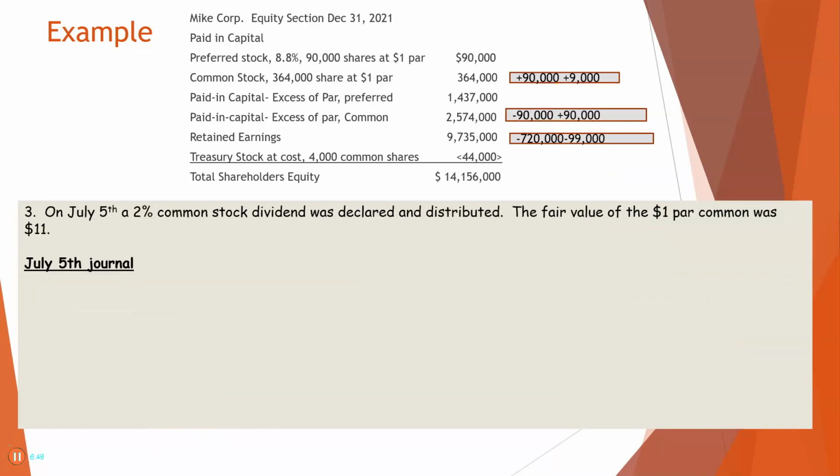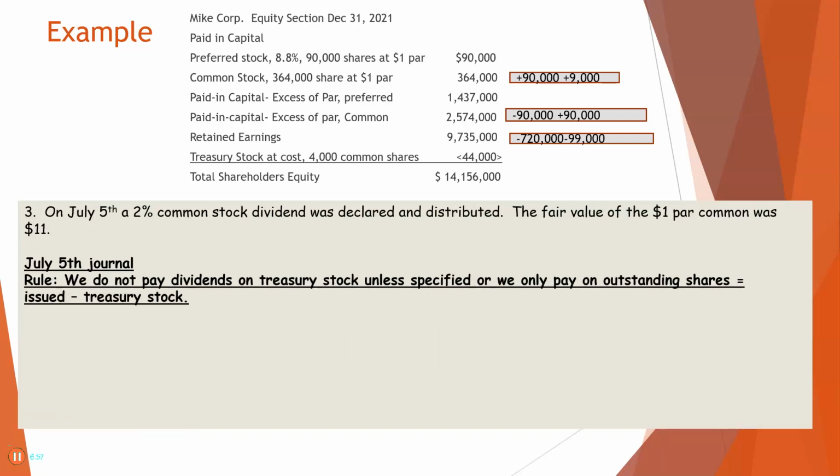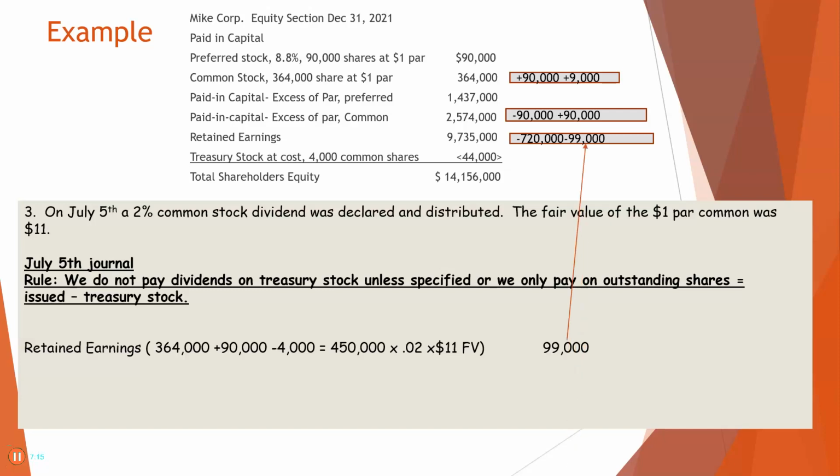Now, on July 5th, a 2% stock dividend was declared and distributed. The fair value of the $1 par was $11. Now, we do not pay dividends on treasury stock unless specified, so we only pay on outstanding shares, issued minus treasury stock. So, we're going to take 364 plus the 90 minus the 4 equals 450 times 2% times $11, the fair value. We're taking that out of retained earnings, and then we're going to distribute it to common stock and additional paid-in capital.